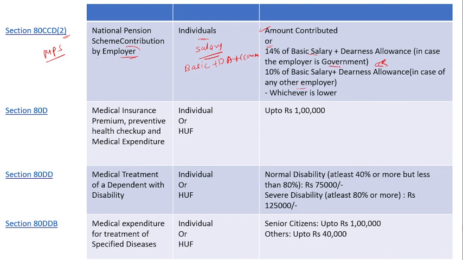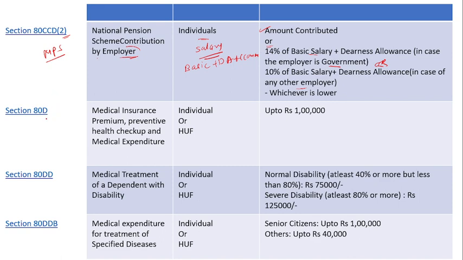If he is a government employer, then 14% of basic salary. If he is other than a government employer, a non-government employer, then it is 10% of the basic salary, whichever is lower, here you get a deduction.